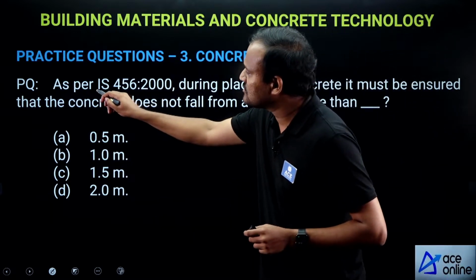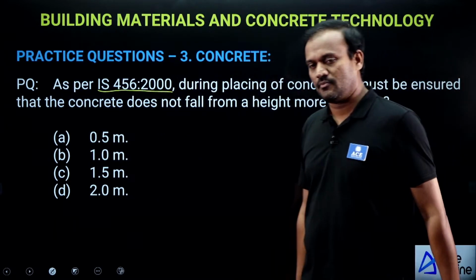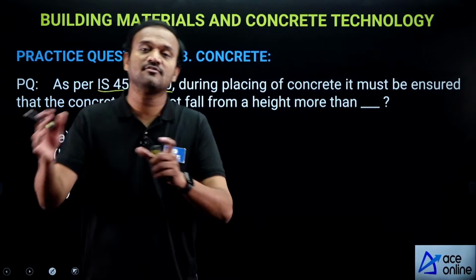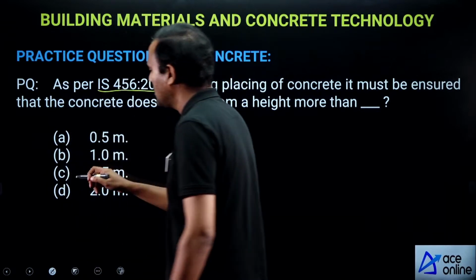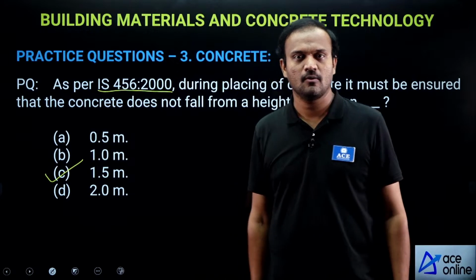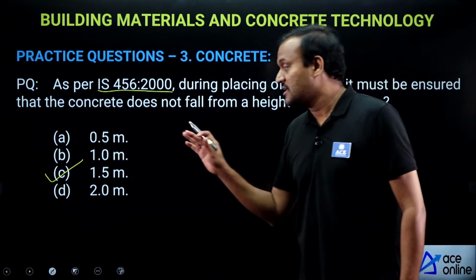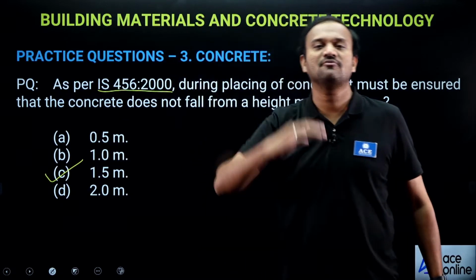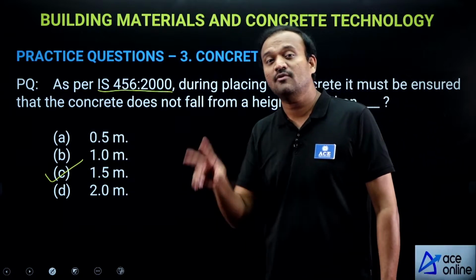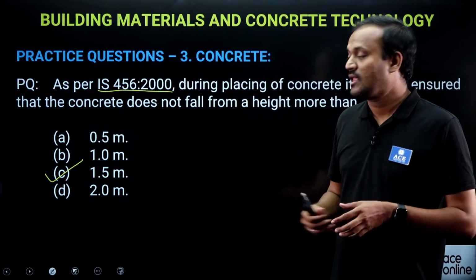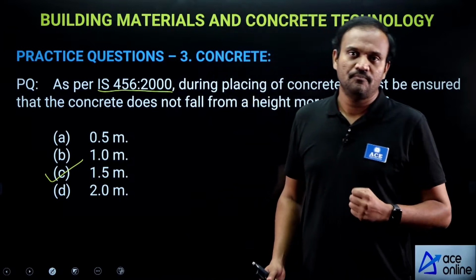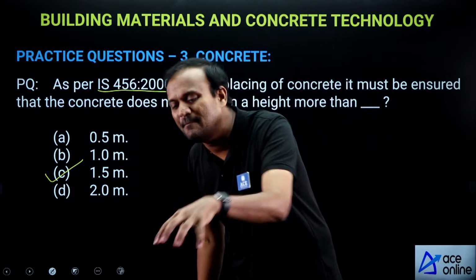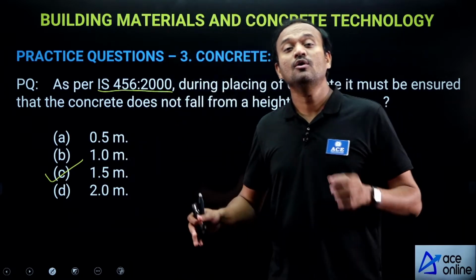Now, IS 456-2000 states that when you are placing the concrete in the formwork, you should make sure that concrete does not fall from a height more than 1.5 meters. That is 5 feet. Now, there is a reason for that. If you dump the concrete from a height more than 1.5 meters, we have two problems. One, concrete is a very dense material, so because of the impact, concrete may undergo segregation.